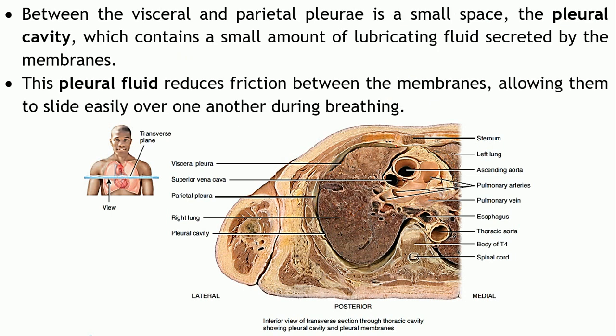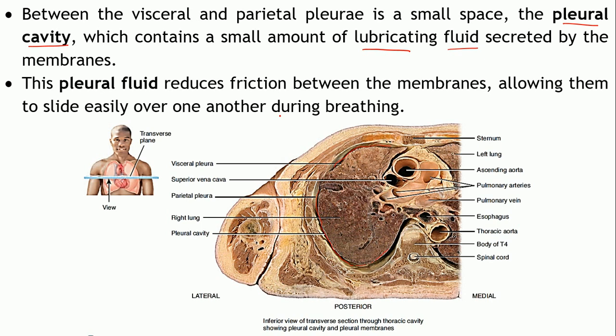As you can see, in between these two pleurae, the visceral and the parietal, there is a small space, right, as you can see over here. There is a space in between. This particular space is known as the pleural cavity. This pleural cavity contains a small amount of lubricating fluid which is secreted by these membranes.